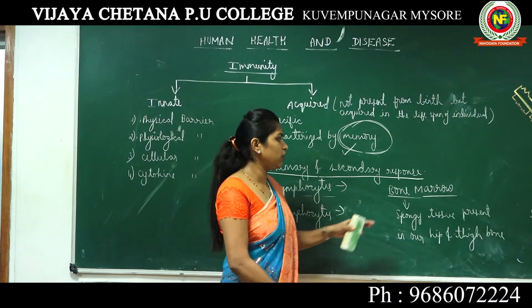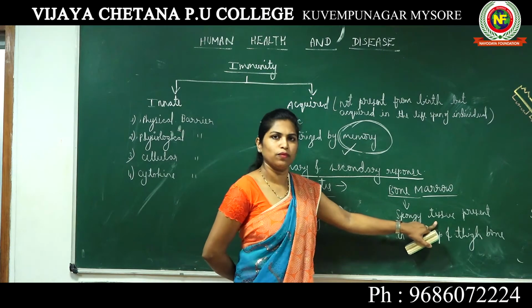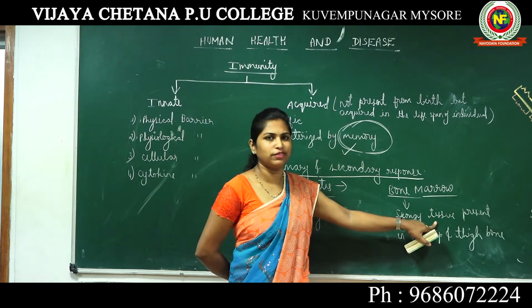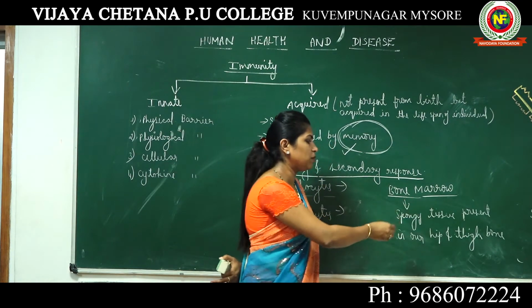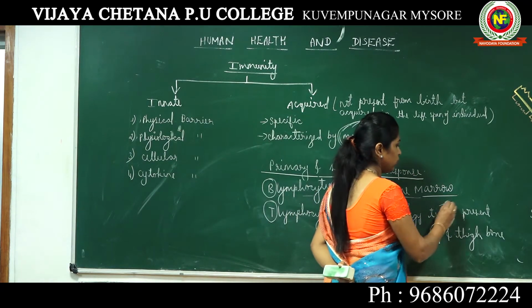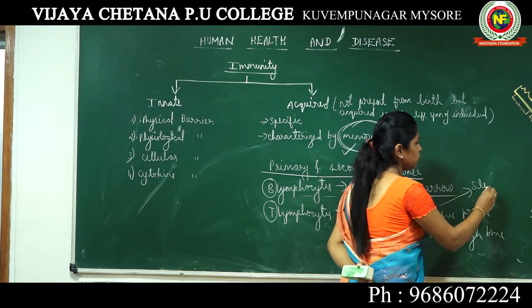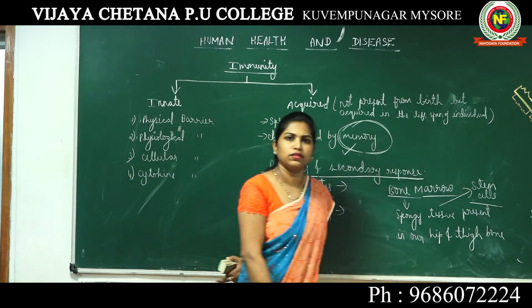What is the speciality of this bone marrow? I have already told you, bone marrow is a spongy tissue. That means it is a group of cells. So what type of cells are present in this spongy tissue? In the bone marrow, we have special cells known as stem cells.